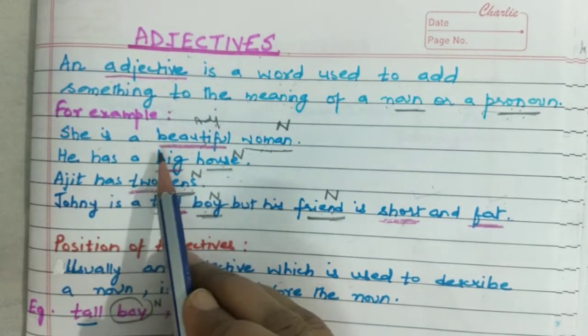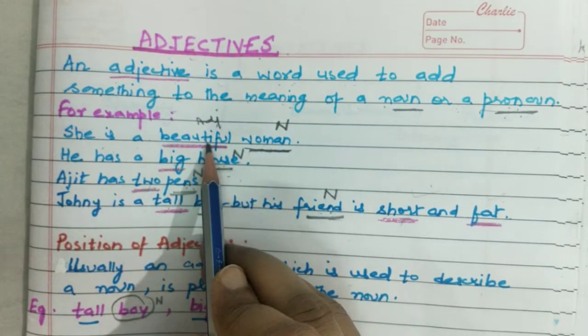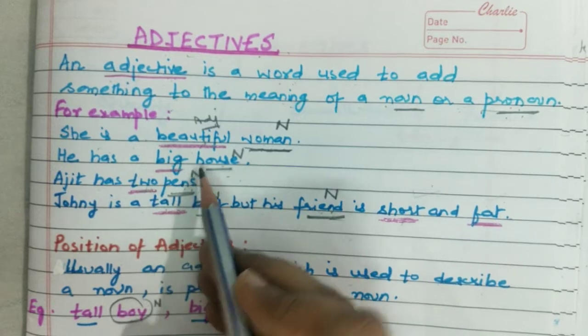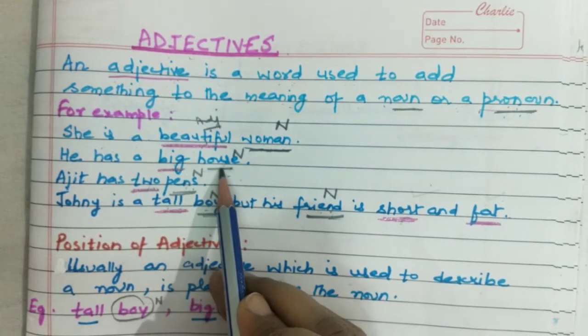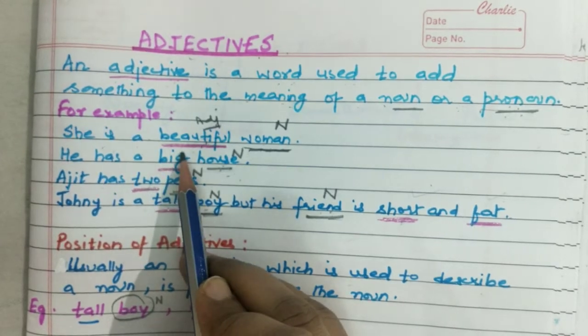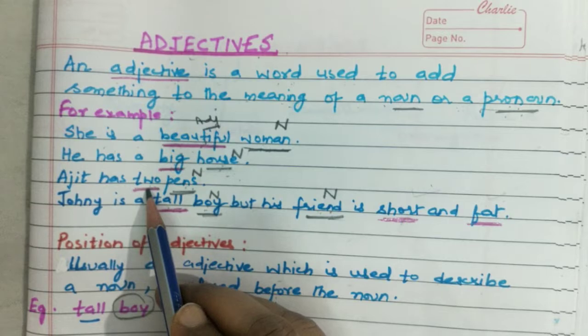For example, she is a beautiful woman. Woman is a noun and beautiful is telling us what kind of woman. So, beautiful is an adjective. He has a big house. House is a noun. What kind of house? Big house. So, big also is an adjective. Ajit has two pens. It is telling us about the number of the pens, this word. So, it is an adjective.